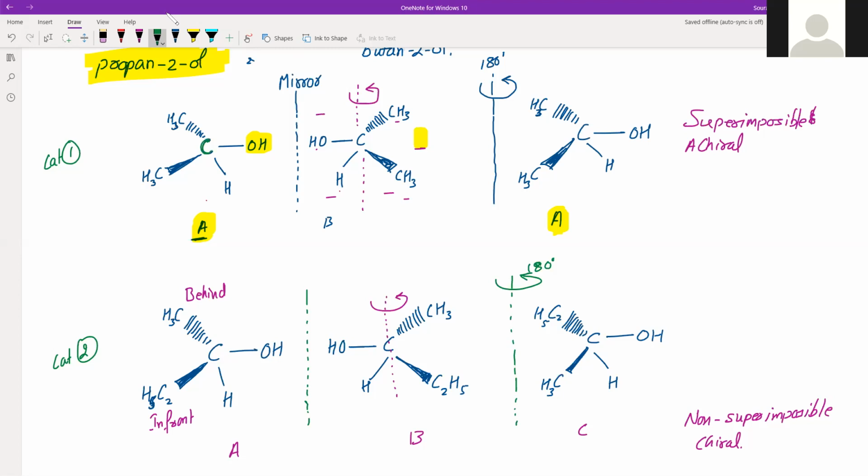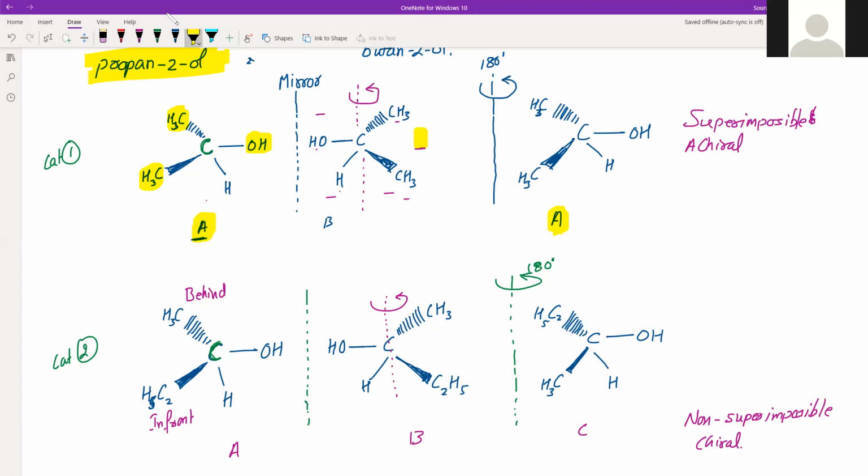If you see this central carbon, the two different structures in category 1, these two are same, but in category 2 no two attachments to that central carbon are same.